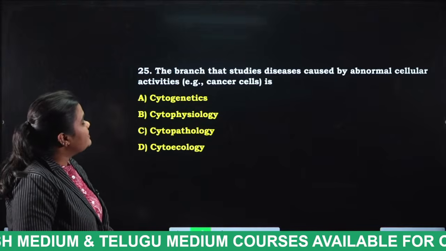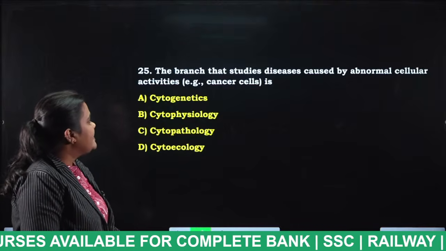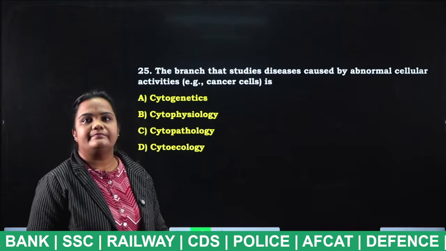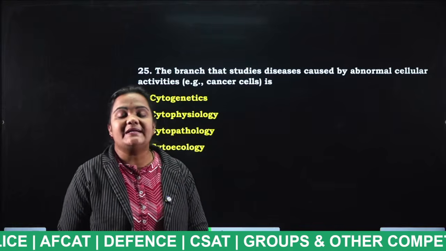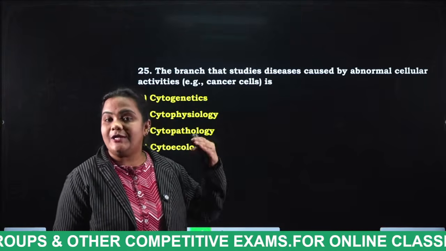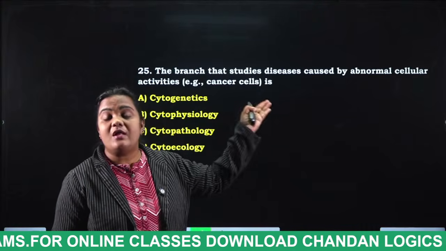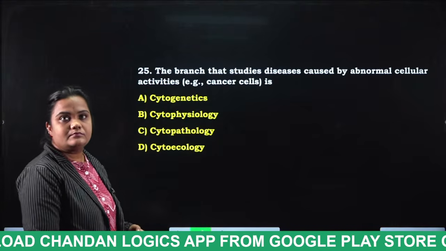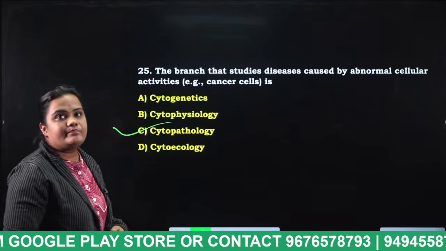And the last question, the branch that studies diseases caused by abnormal cellular activities is cytogenetic, cytophysiology, cytopathology, cytoecology. Very good, very good. Cancer cell, that is nothing but what? A single cancer cell will be multiplied to form a tumor, which results in cancer. The study of all this is considered as what? Very good. Cytopathology.